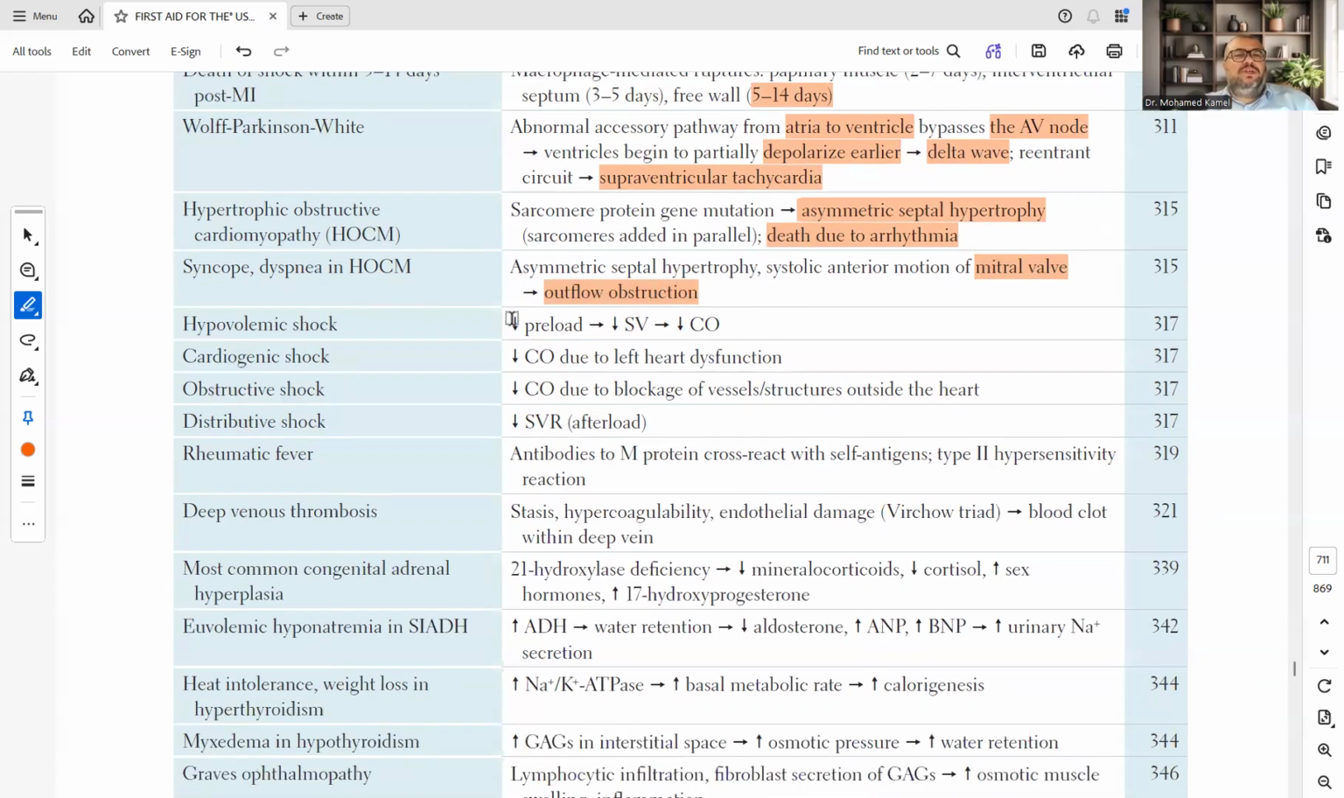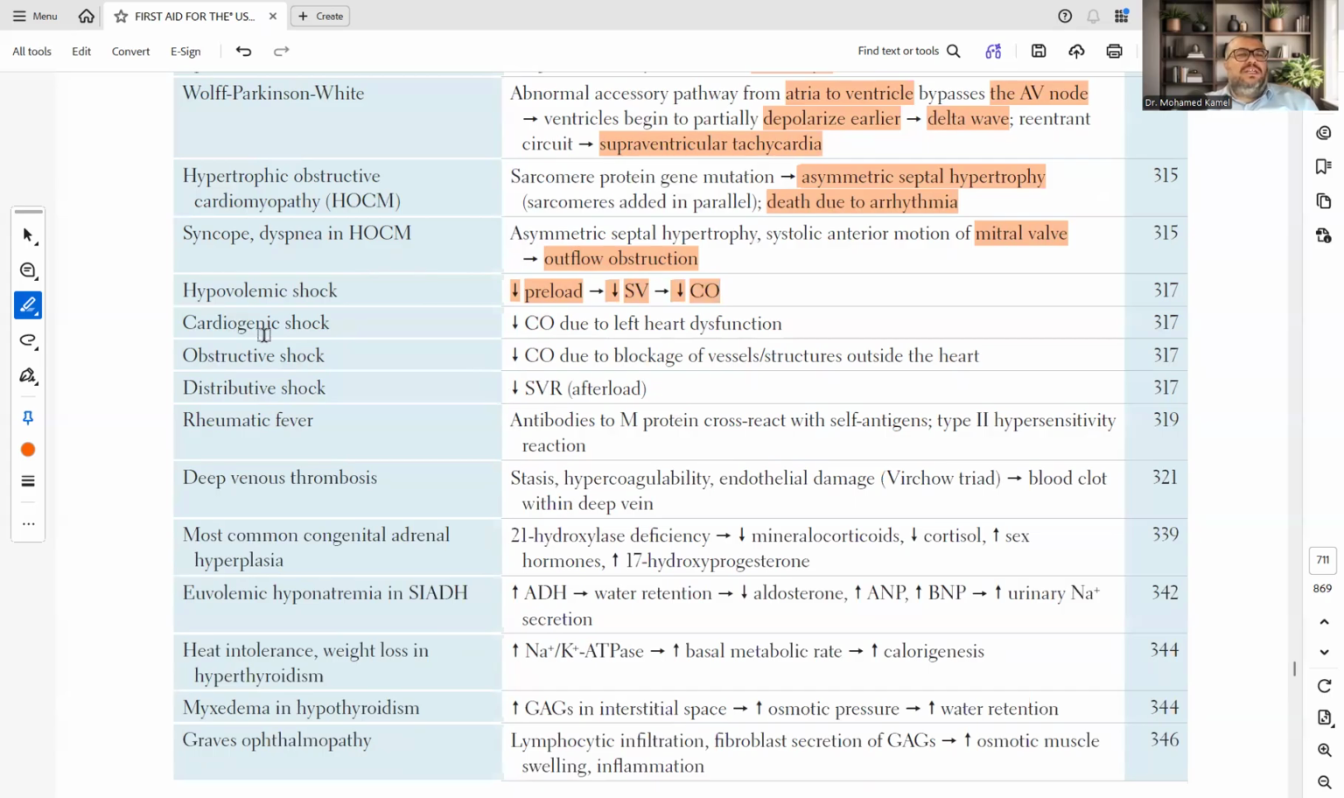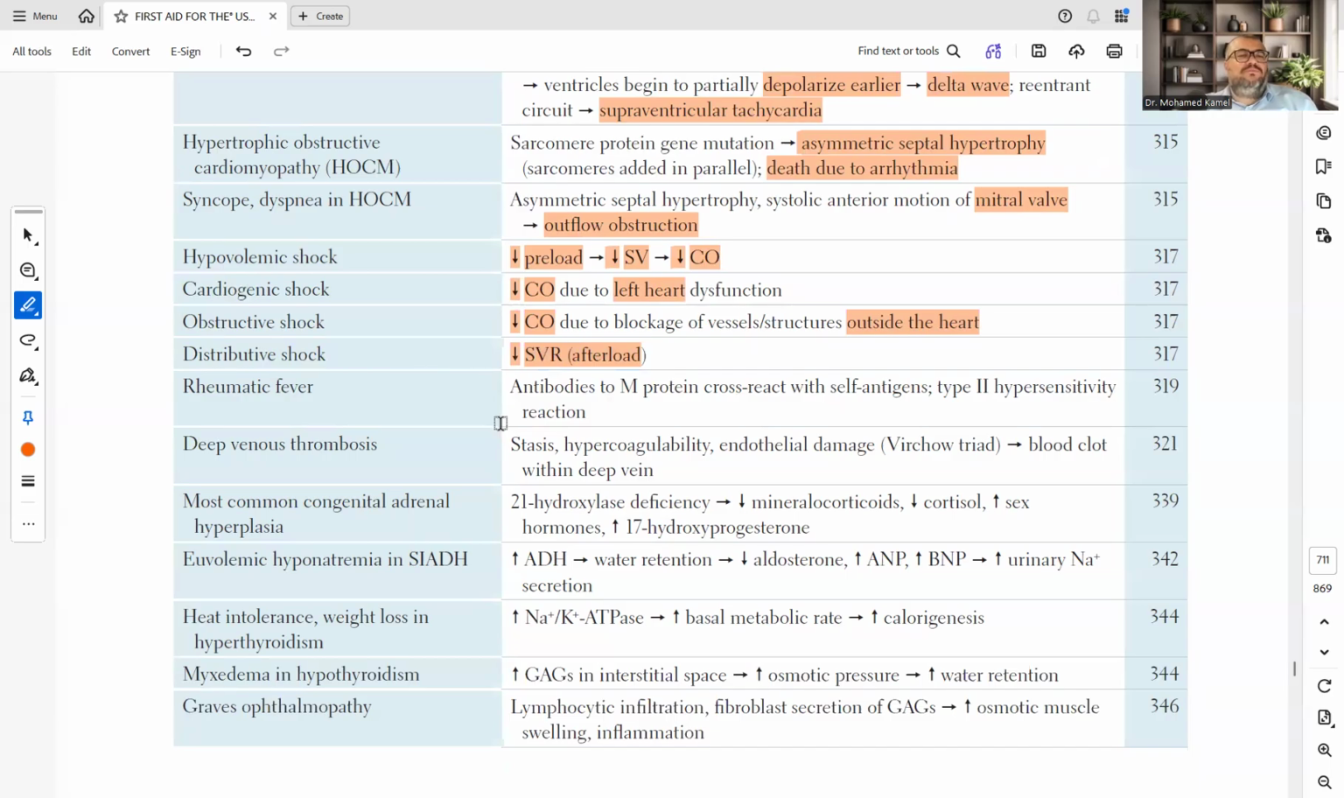Hypovolemic shock, reduced preload, reduced stroke volume, leads to reduced cardiac output. Cardiogenic shock, decreased cardiac output due to left heart dysfunction. Obstructive shock, reduced cardiac output due to blockage of vessels or structures outside the heart. Distributive shock, reduced systemic vascular resistance or reduced afterload.